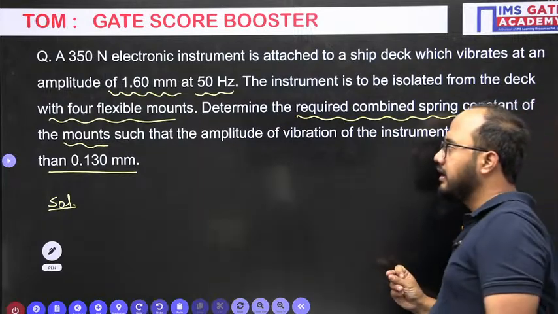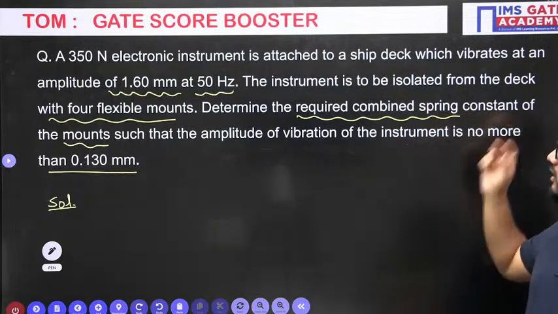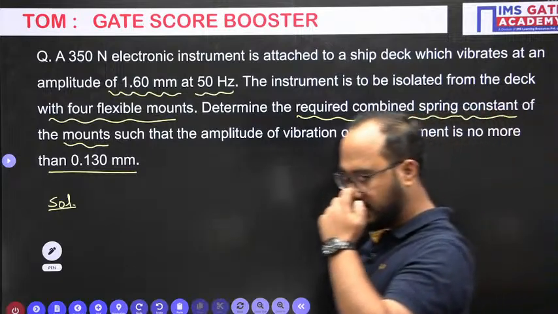Okay. Determine the required combined spring constant. Spring constant is nothing but the spring stiffness only. Okay. Do it everyone fast.